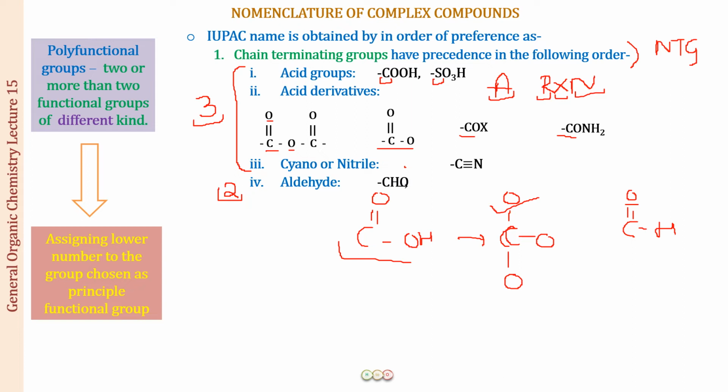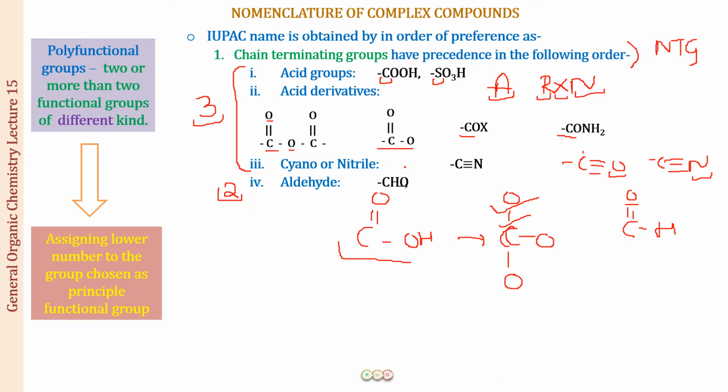This is done. Next we come on to the nitrile. Now if you compare the carboxylic acid and the nitrile, here what you can see is a double bond, so three bonds to oxygen. You can say it is making three bonds to oxygen, and the other we are having three bonds to nitrogen, right? So this is carbon making three bonds with oxygen, and this is carbon making three bonds with nitrogen. Out of these two, oxygen is more electronegative than nitrogen. So let us put oxygen prior to nitrogen. Okay, so the acid groups are going to be of a higher priority than the nitriles.